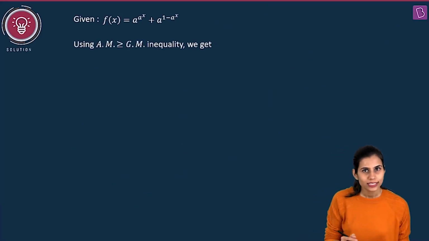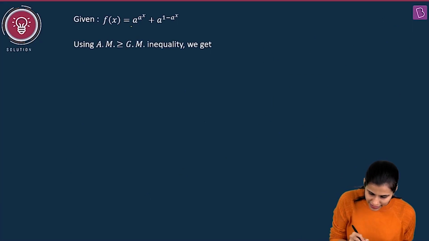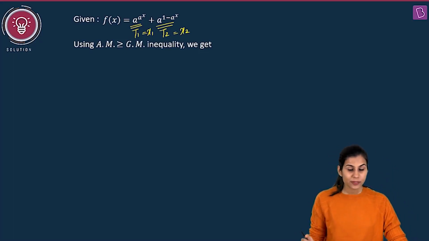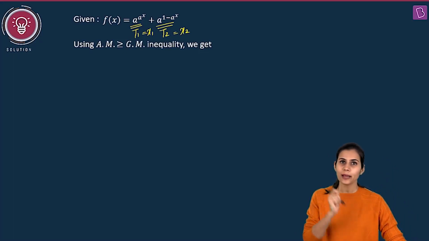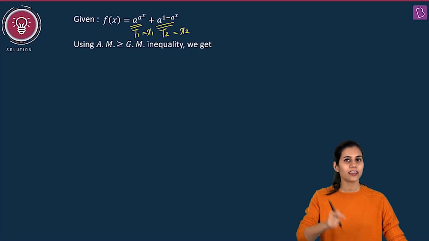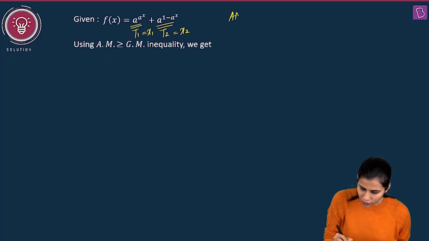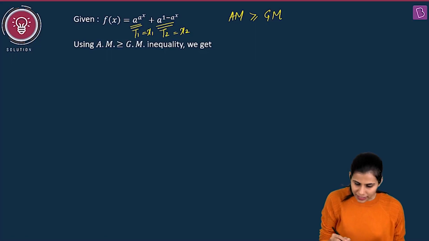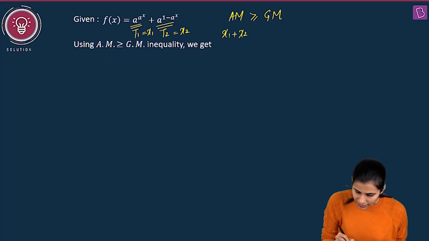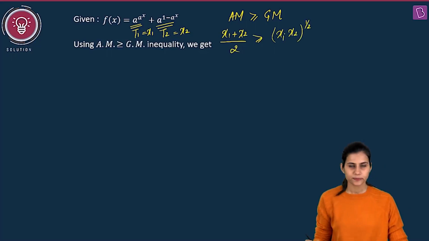What am I going to get? This is my term 1, this is my term 2, that is x1 and x2. The AM-GM inequality says that AM is always greater than or equal to GM, and it is only applicable when the terms are non-negative. In here I have positive terms. I can successfully go ahead and apply it. So my arithmetic mean of x1 and x2 will be greater than or equal to the geometric mean of x1 and x2. Arithmetic mean means what? Their sum divided by 2. Geometric mean means what? Their product raised to the power 1 by 2.